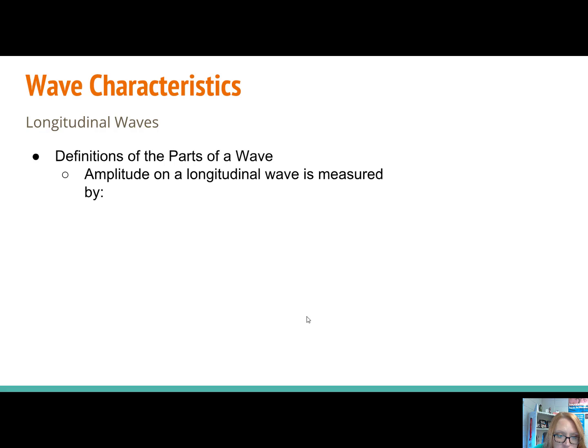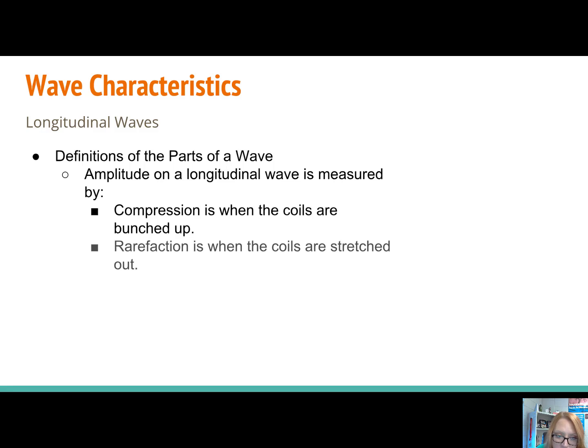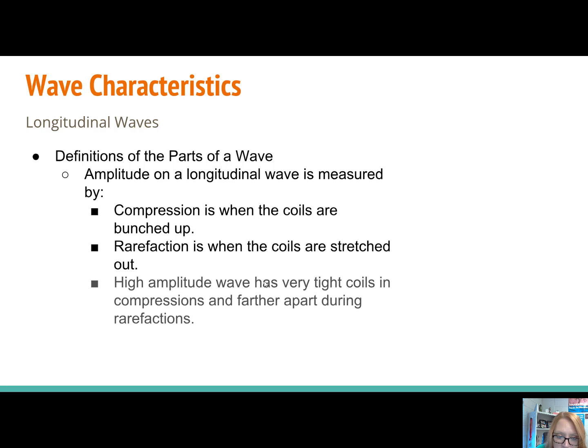So let's look at those definitions. Amplitude on a longitudinal wave is measured by compression and rarefaction. Those are considered the amplitude on a longitudinal wave. Compression is when the coils are bunched up. Rarefaction is when the coils are stretched out.